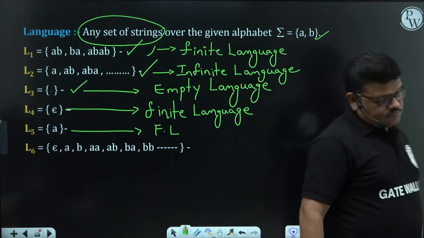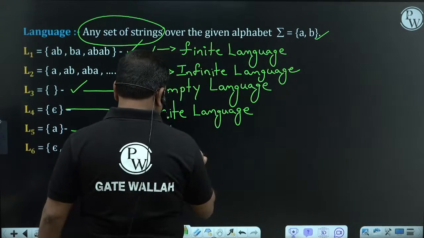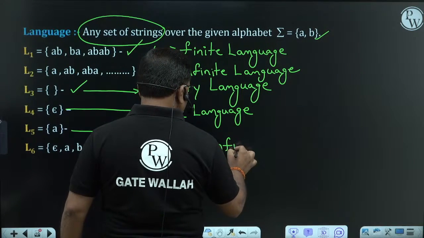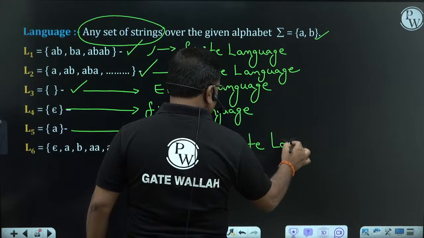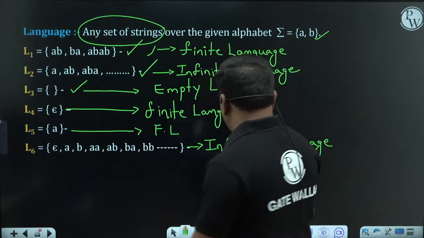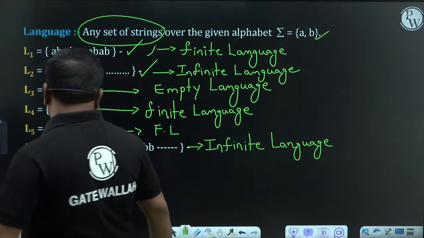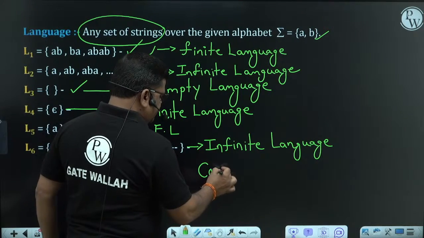L6 is an infinite language. L6 is also called a complete language. All strings are there here, so it is called a complete language.